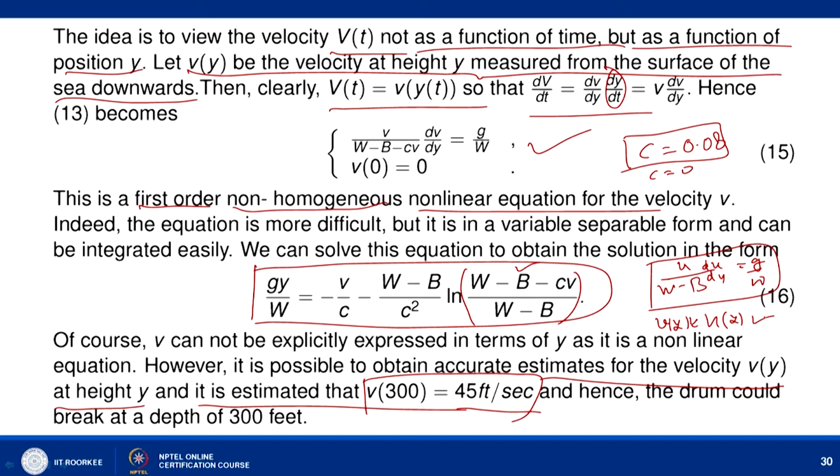I am not going into detail of this, and we can actually prove more that this approximation is quite a good approximation. This simply says that if the drum is dropped, then at the depth of 300 feet its velocity is 45 feet per second, and it may break at the depth of 300 feet. So, it is not safe, and we have to take some more measures to stop this.